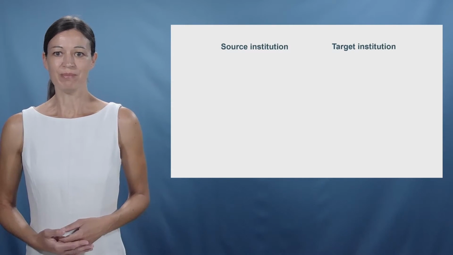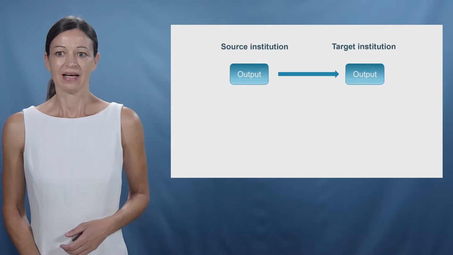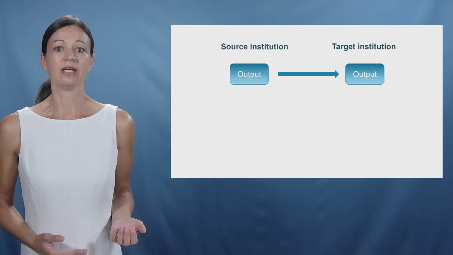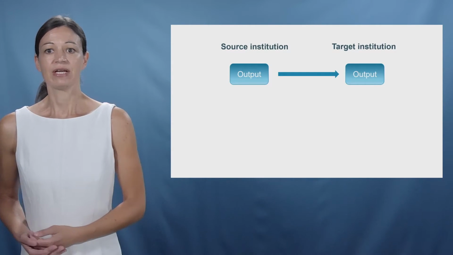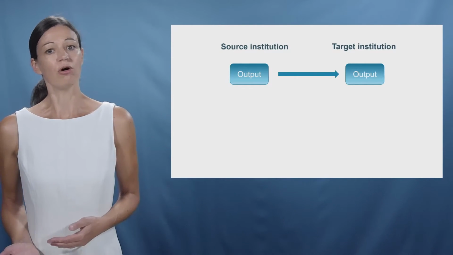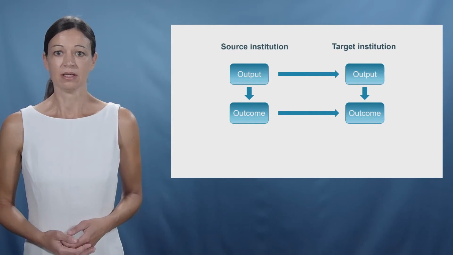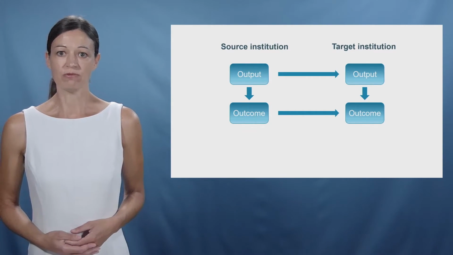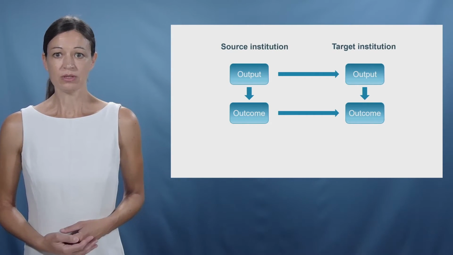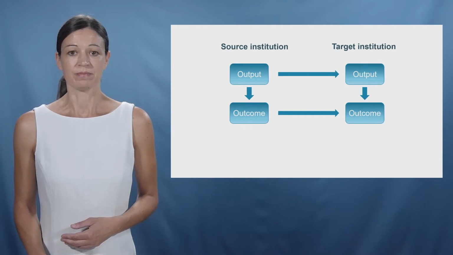I hope you still remember those terms from the discussion of regime effectiveness. At the output level, the provisions of one treaty could directly affect the provisions of another treaty by supporting them or by contradicting them. At the outcome level, behavior that results from one regime can directly affect behavior that supports or counteracts behavior in another regime.